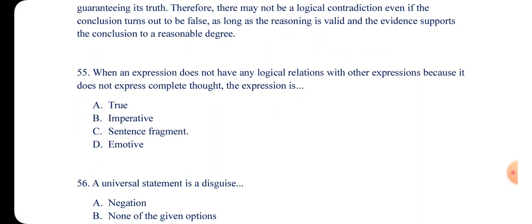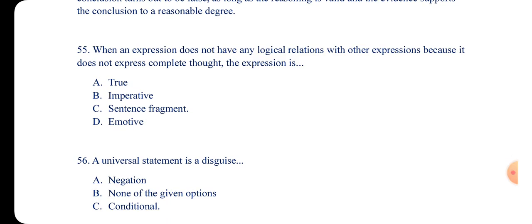When an expression does not have a logical relationship with other expressions because it does not express a complete thought, the expression is A, true, B, imperative, C, sentence fragment, and D, emotive expression. So the answer is sentence fragment. Sentence fragments do not make meaning. They are incomplete sentences that do not make meaning. So when the expression does not have a logical relationship with other expressions, it is called a sentence fragment. I hope you are okay with it.